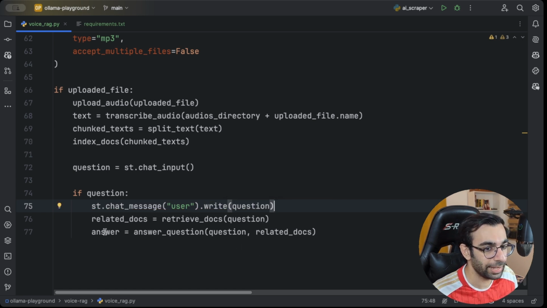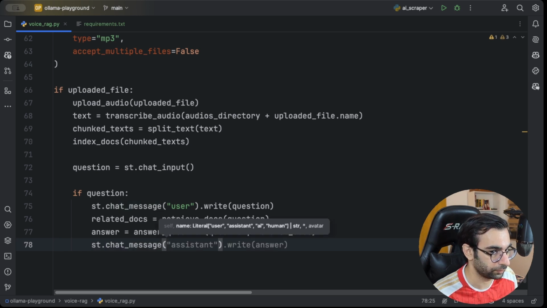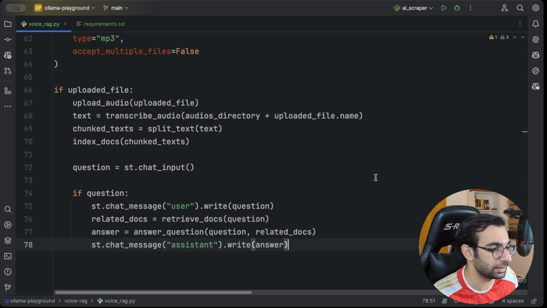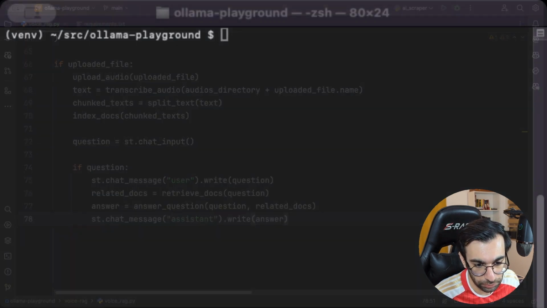But when we have the answer, we are gonna say st.chat_message, but the role is different. It's now the assistant who's talking. So we're gonna show it as the assistant message. So yeah, that's it. Let's go to the command line now and try to run our project.